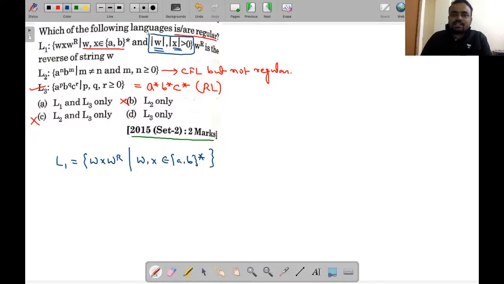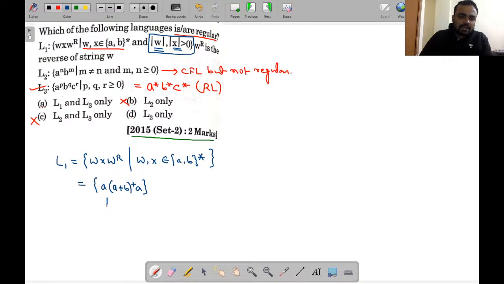Greater than 0 means the length of these two should be at least 1. So let's see what strings will be generated from here. Suppose if W is equal to A, it can generate A, and X could be (A plus B) whole plus. If the length of X and W is greater than 0, then it will become the whole plus.